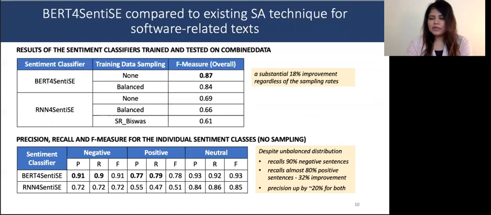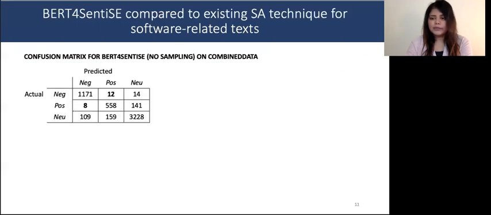So we can see that BERT for SentiSE identifies the majority of the negative and positive sentences correctly. So the total improvements are due to the improvements in the correct predictions of negative and positive classes and not just by correct prediction of the neutral class. Recall that the dataset is heavily unbalanced and negative and positive sentences are in the minority. Yet, BERT for SentiSE recalls 90% of negative sentences with less than 10% of those classified as negative being incorrect. And for positive, it recalls almost 80%, which is a huge 32% improvement.